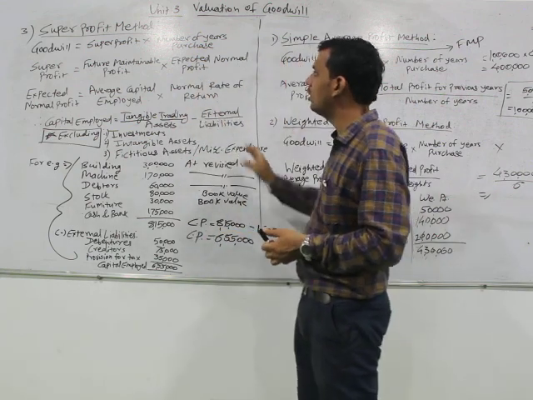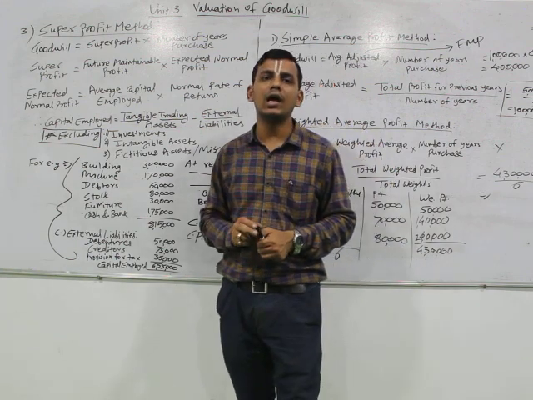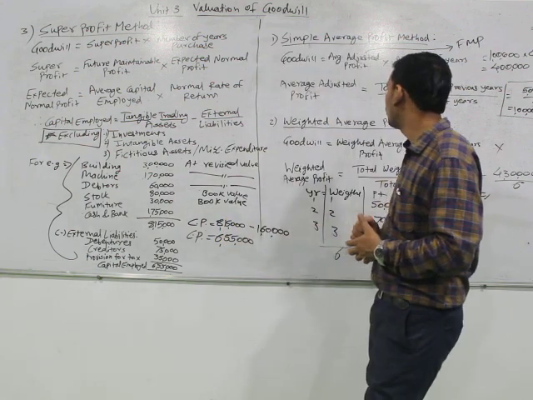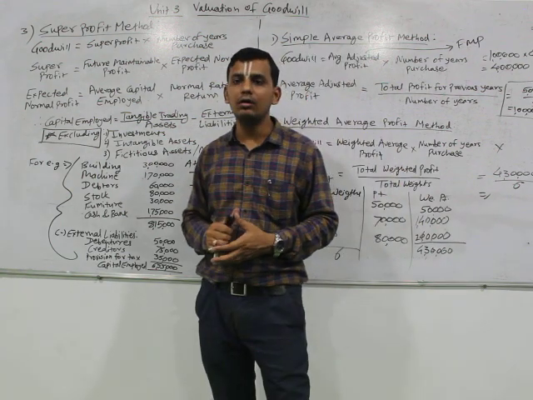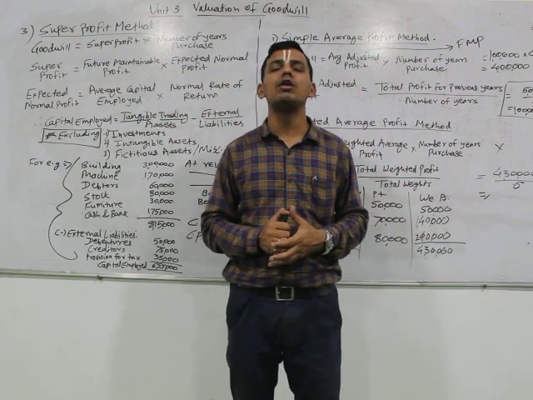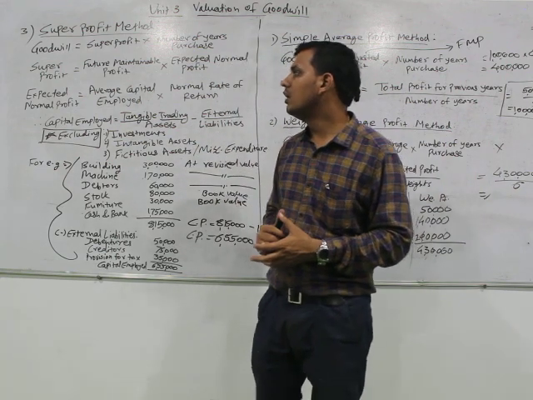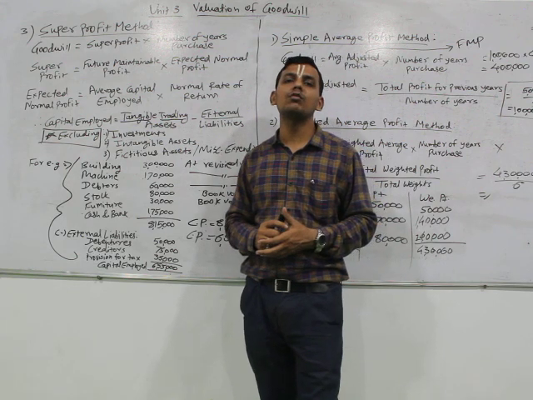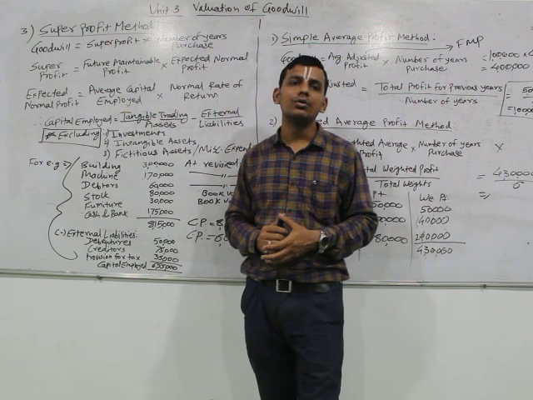We have seen three methods: the simple average method, the weighted average method, and the third one is the super profit method. All these methods are quite important for the purpose of valuation of goodwill. In the very next lecture, we will see the fourth and last method, that would be the capitalization method. Until then, stay tuned. Thank you.